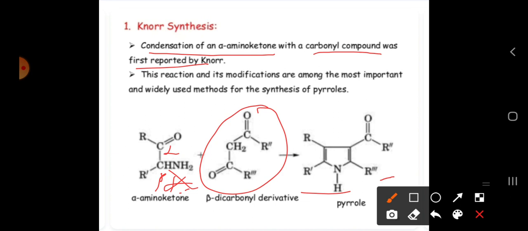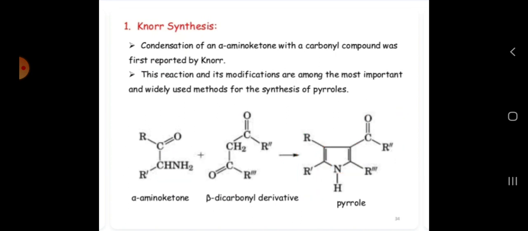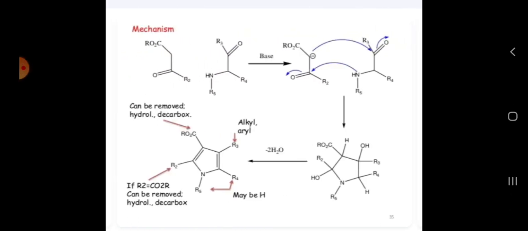We are not going to say pyrrole. Why? Because this is the group of pyrrole. But if you observe the side, here we are going to get some functional groups. That one we call derivatives. Okay. So let us see the mechanism of this reaction.